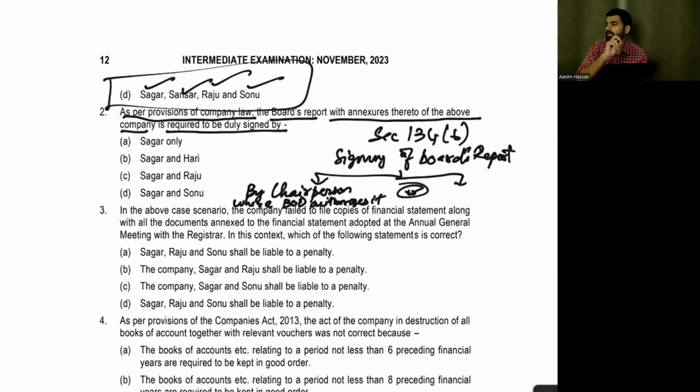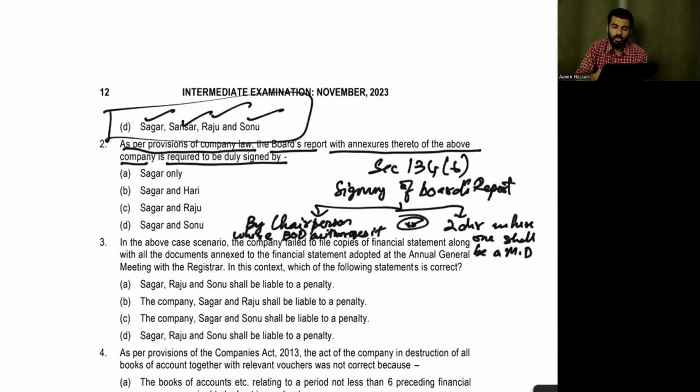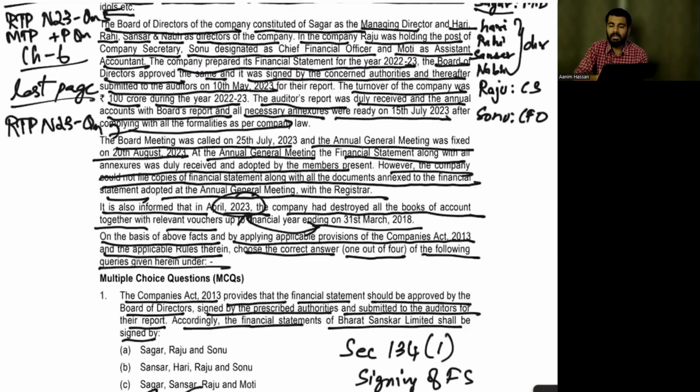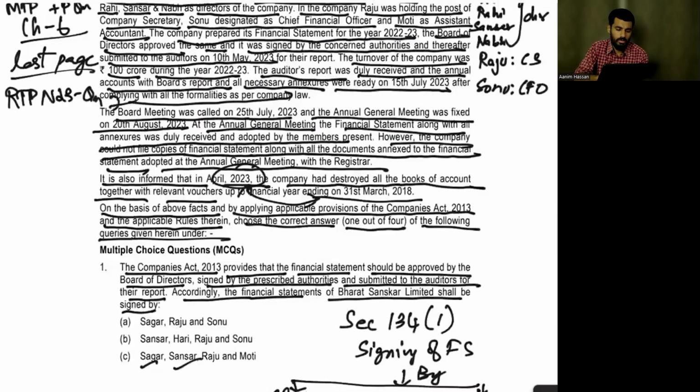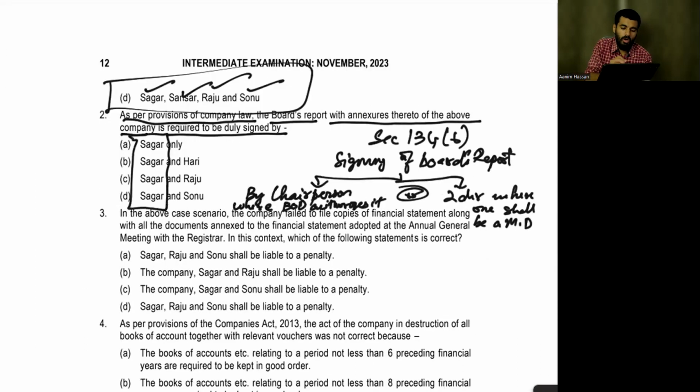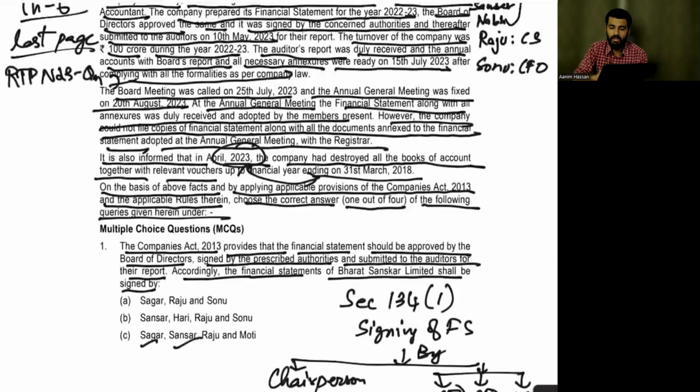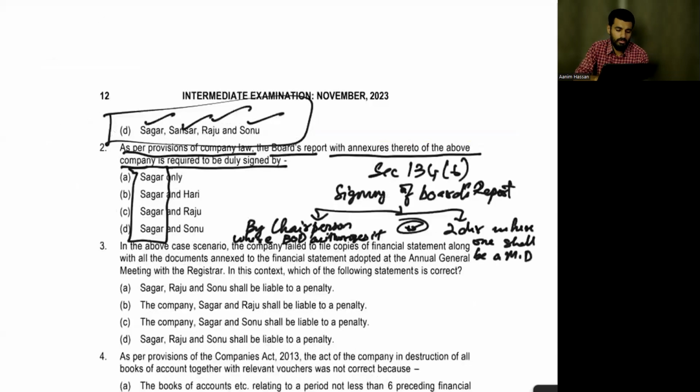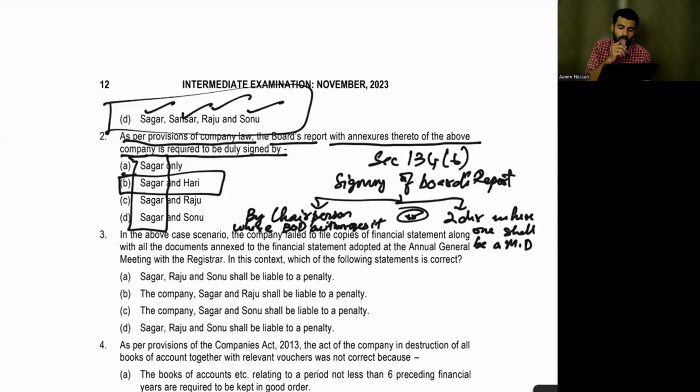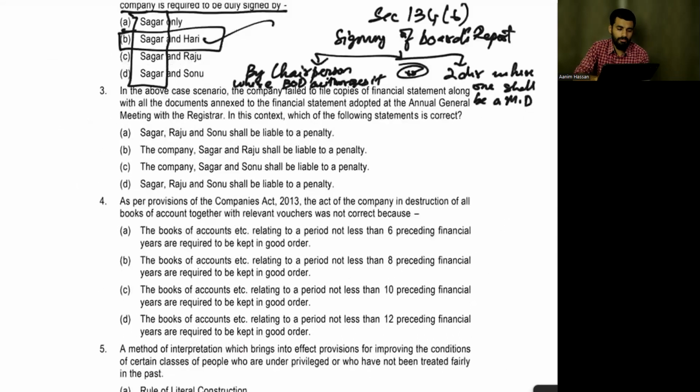Or, come on, sir, you know this answer. So, for two directors, where one shall be a managing director. So, in our case, what is the answer? Who's the managing director? Sagar. For all options, they have mentioned Sagar. Who's the director? Hari, Rahi, Sansar, Nabi. Hari is the director. So the answer is option B.